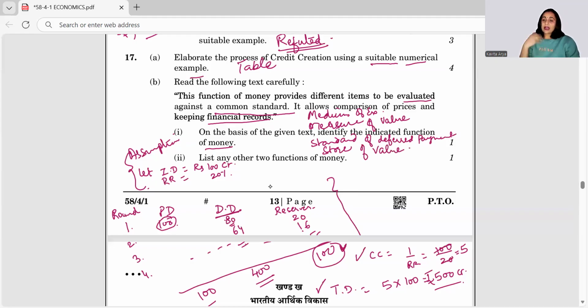So we are just to check how much is the worth of the thing. Common standard means we are talking about the measure of value, right? This is the function. Then list any other two functions. We have already listed while explaining. The other two functions can be medium of exchange, standard of deferred payments, or store of value. You can give a simple explanation for the same also, but since the word given here is list, you have to only state it, because its weightage is only 1 mark.